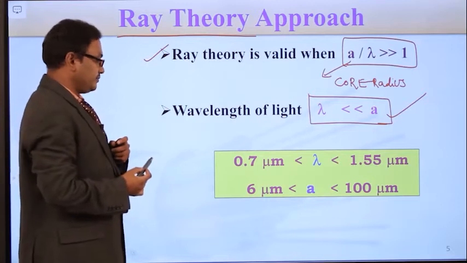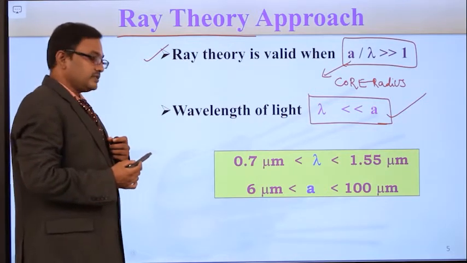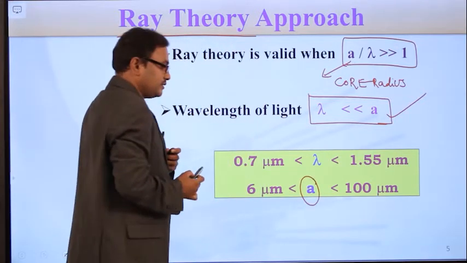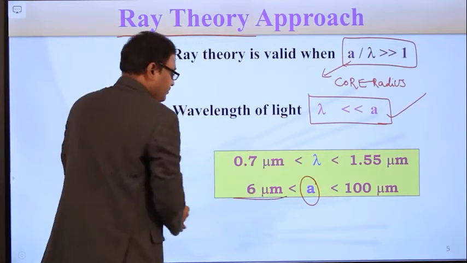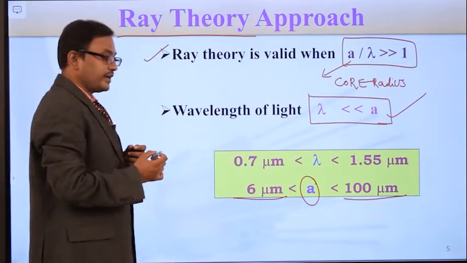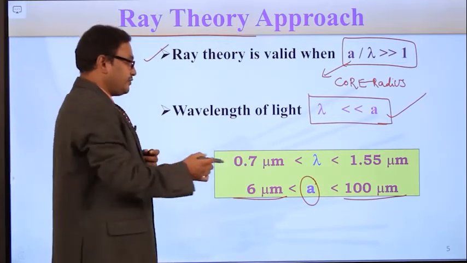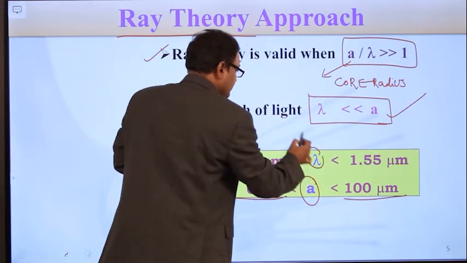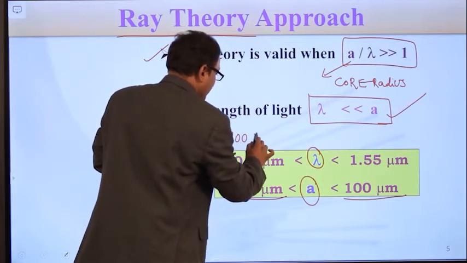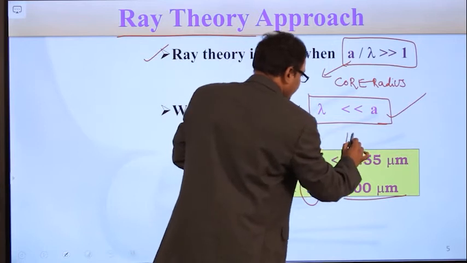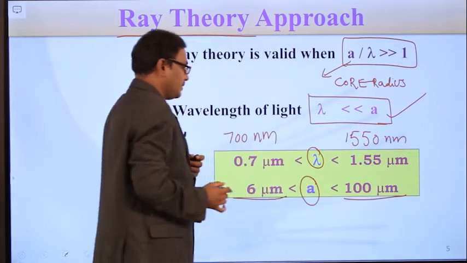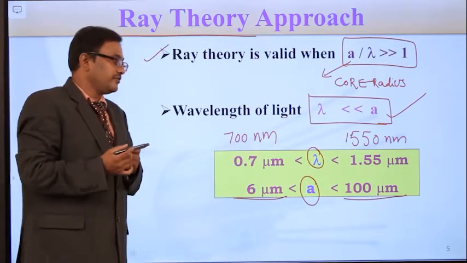If you see the optical fiber dimensions, usually the core radius is in the range of 6 micrometers to 100 micrometers. The core dimensions vary from 6 micrometers to 100 micrometers. And the optical wavelengths range from 700 nanometers to 1550 nanometers.